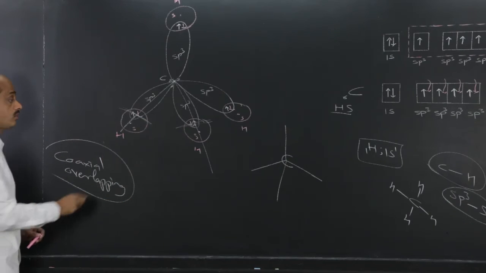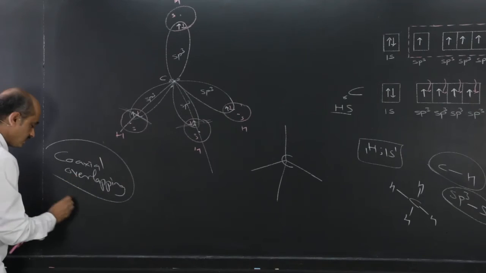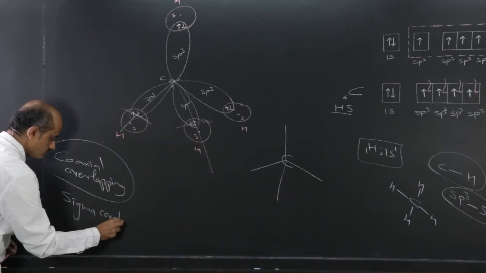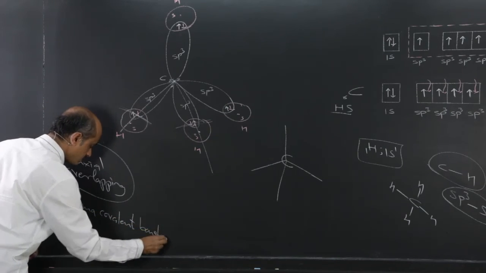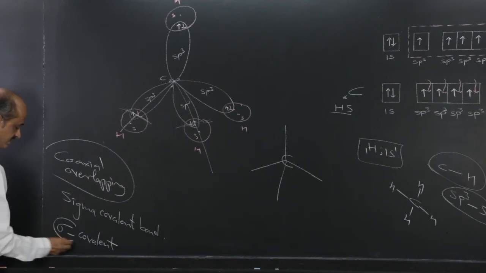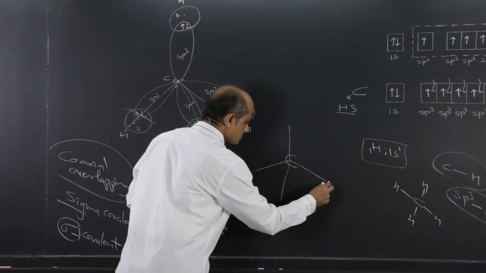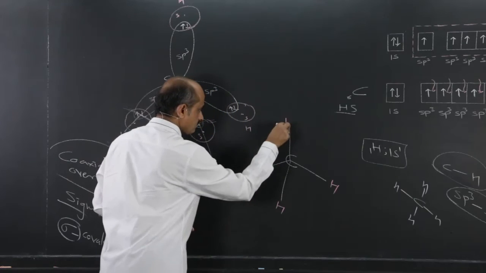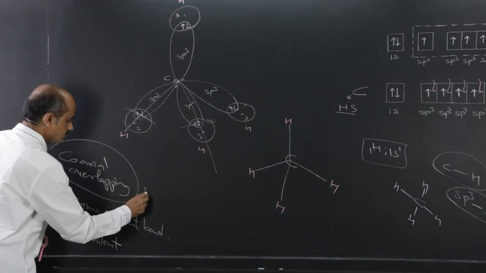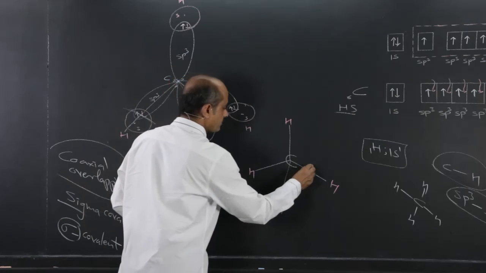And a covalent bond, where an electron pair is shared, formed by coaxial overlapping is called a sigma covalent bond. Sigma symbol, sigma covalent bond. So, in methane, 4 CH bonds are formed by coaxial overlapping between sp3 of carbon and s of hydrogen. So, 4 sigma bonds are formed,